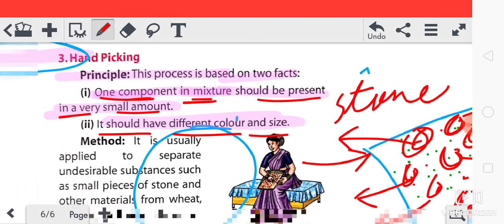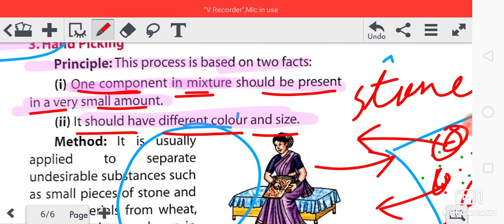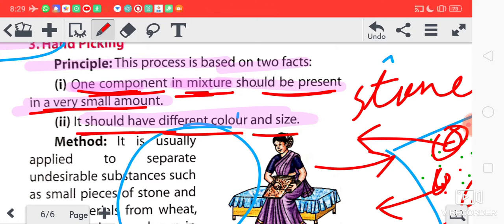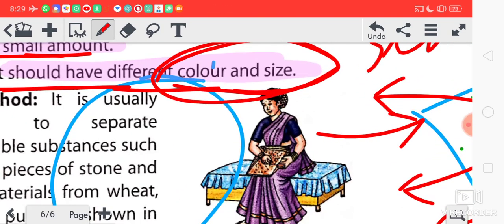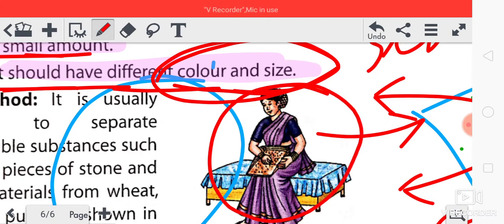So what are the two facts on which hand picking can be done? One component in the mixture should be present in a very small amount. It should have different color and size. The color should be different and the size also should be different. Then only this lady is able to separate the things.